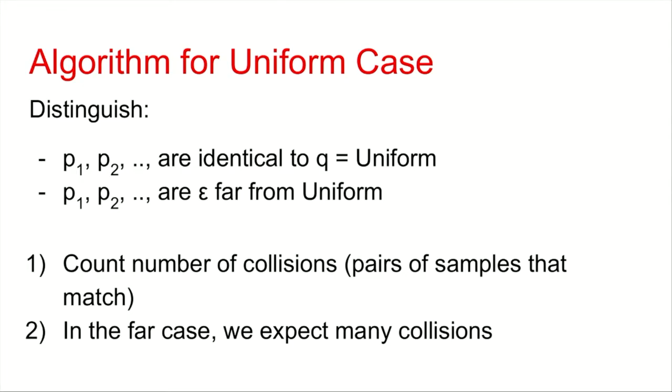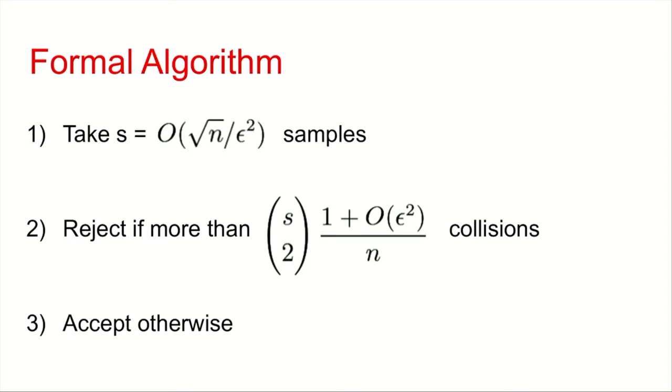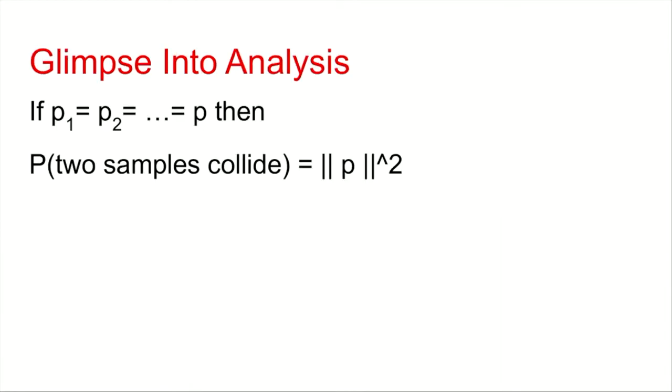In the case that these distributions are far from uniform, you expect to see many, many collisions. More formally, it's just 3 steps. You take some number of samples, and you reject or accept if you see some threshold number of collisions. The exact number doesn't matter, but it's a very intuitive idea.